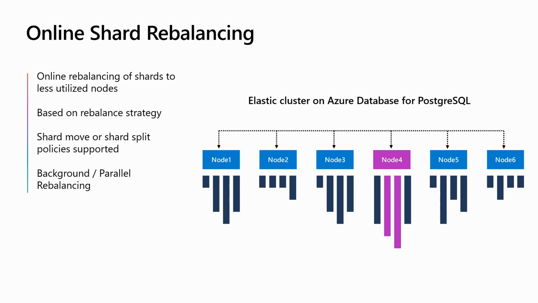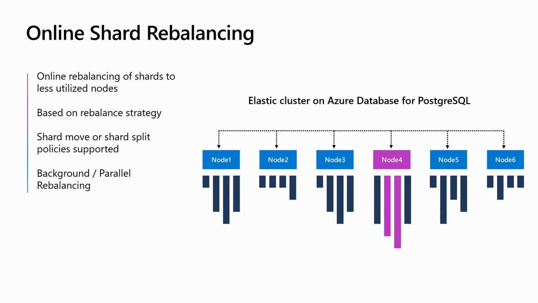If you just add a new node and don't do anything, only new data is going to go to the new node as shards are added, right? Alternatively, you can rebalance the existing data online across all the nodes in your cluster. And that happens when you add a new node or when a node is getting hot, for whatever reason. Storage is being maxed out, things of that nature.